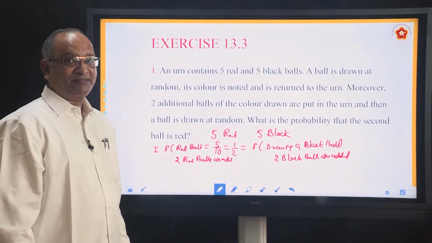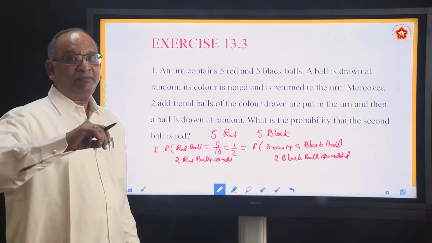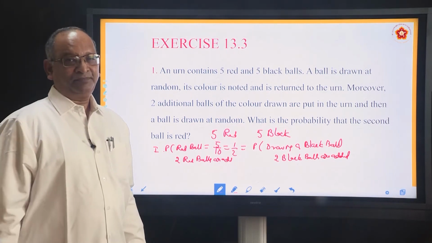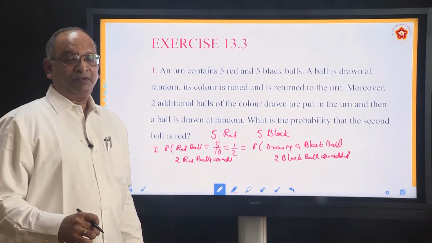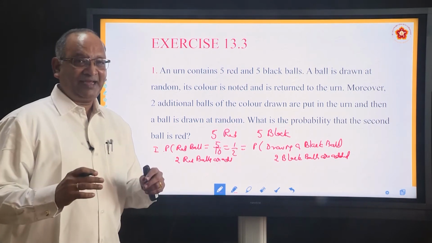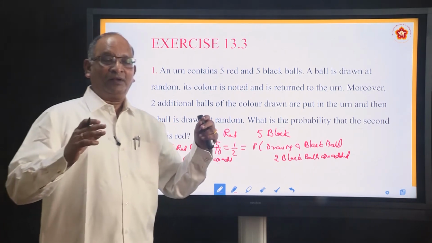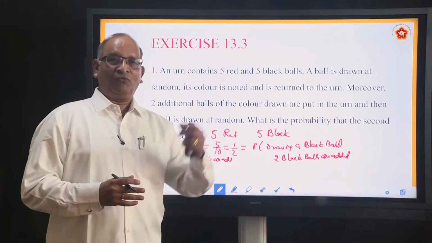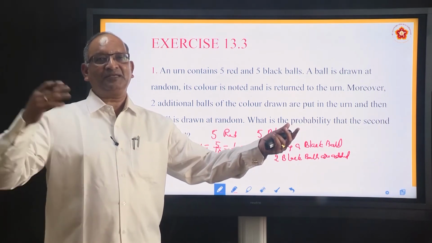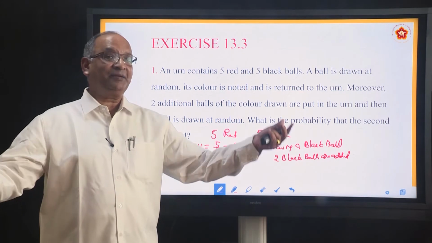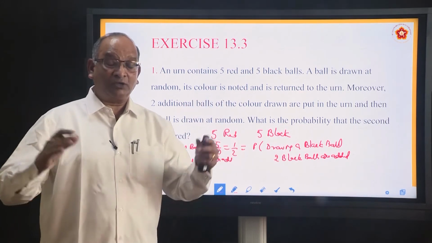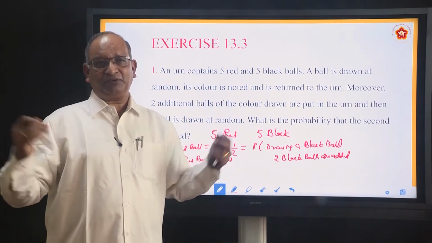Now he asks, second time you have drawn a ball. It is more or less like two bags. One bag has got some number of balls, another bag has got some number of balls. What is the probability of drawing a ball, choosing a bag? 1 by 2, 1 by 2.